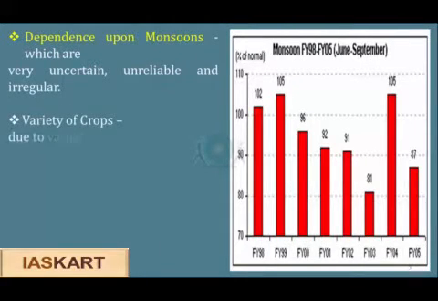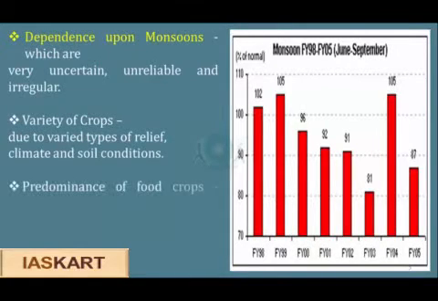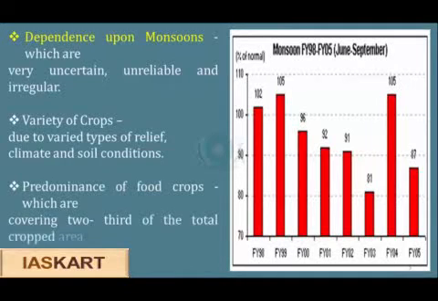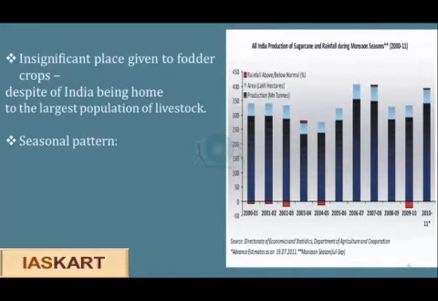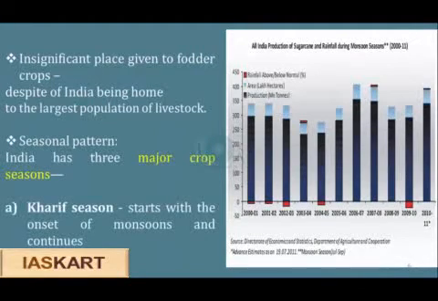Variety of crops due to varied types of relief, climate and soil conditions. Predominance of food crops, which are covering 2/3 of the total cropped area. Insignificant place given to fodder crops, despite India being home to the largest population of livestock. Seasonal patterns, under which India has 3 major crop seasons.